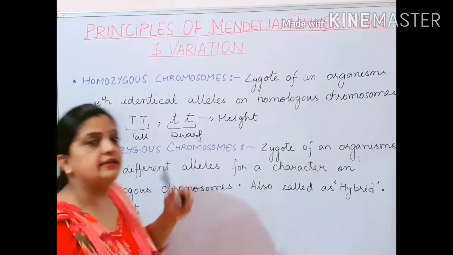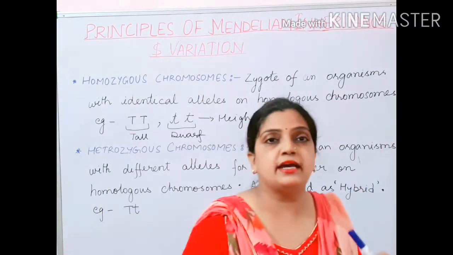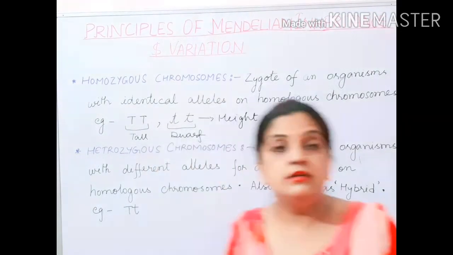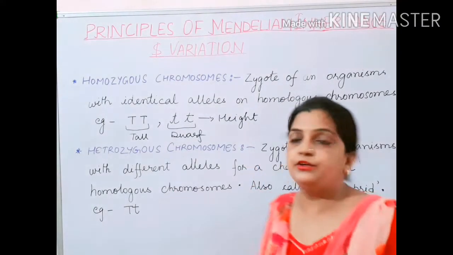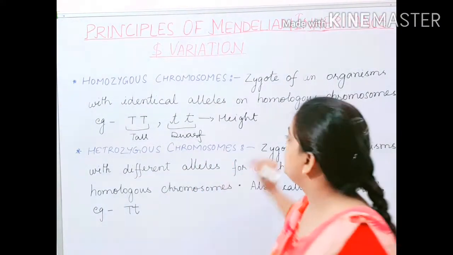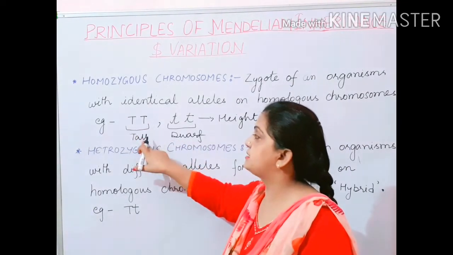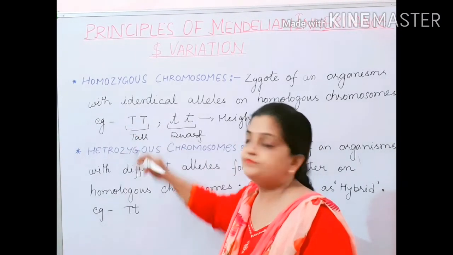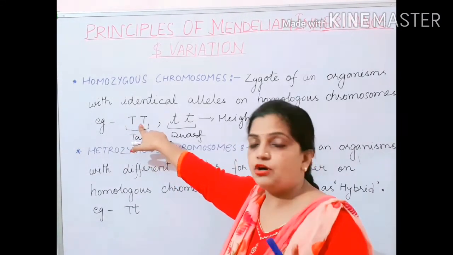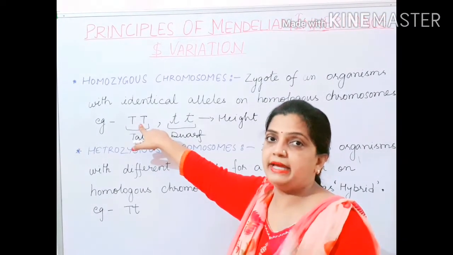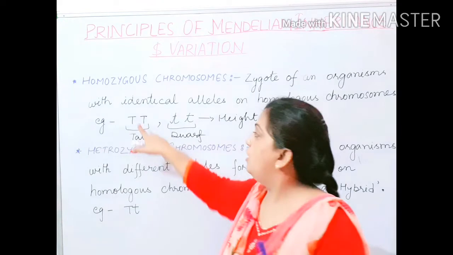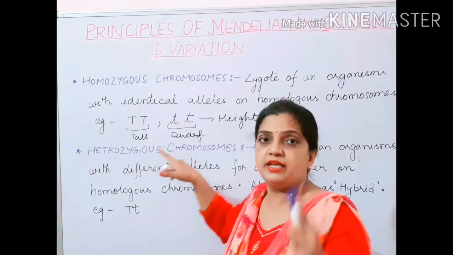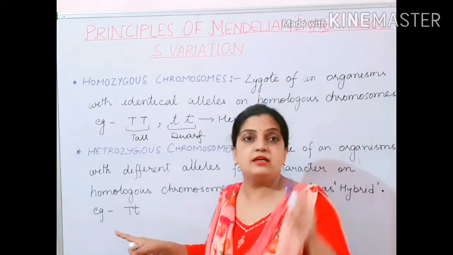Whenever I speak about a character in homozygous, the genes will have the same allele. Now what is an allele? I will give the definition later, but here I am explaining what an allele is. Children, this tallness character is made up of the gene called capital T. Always remember that a gene is always found in a pair. So capital T makes a pair, small t makes a pair, and capital T with small t makes a pair.